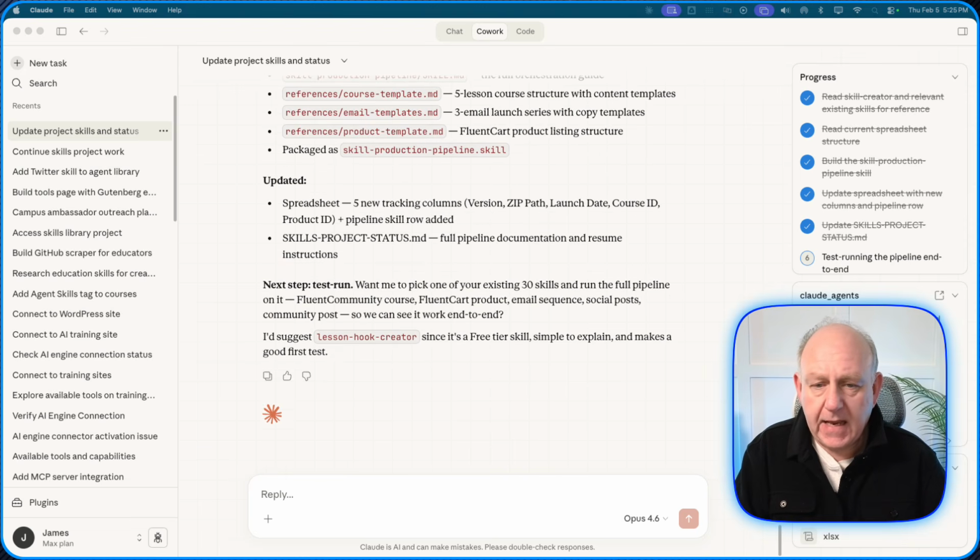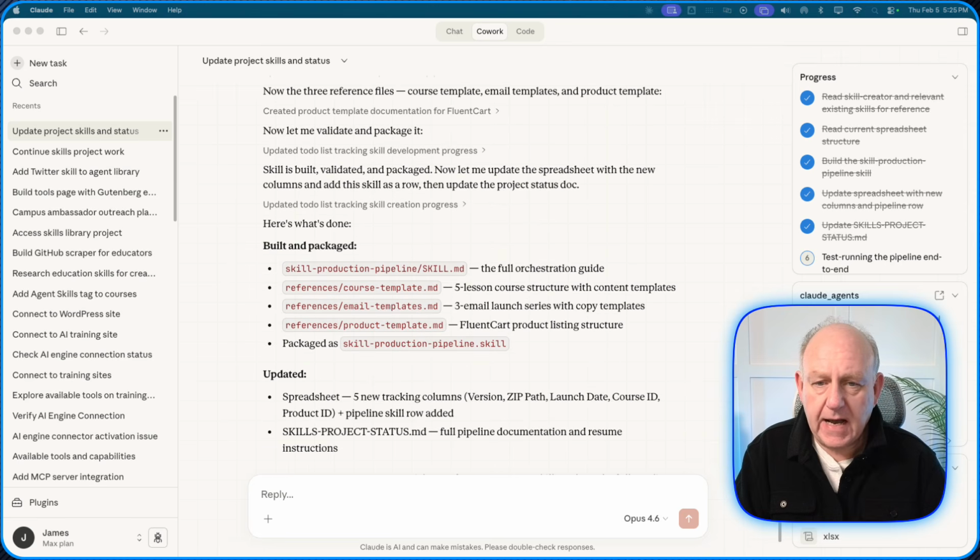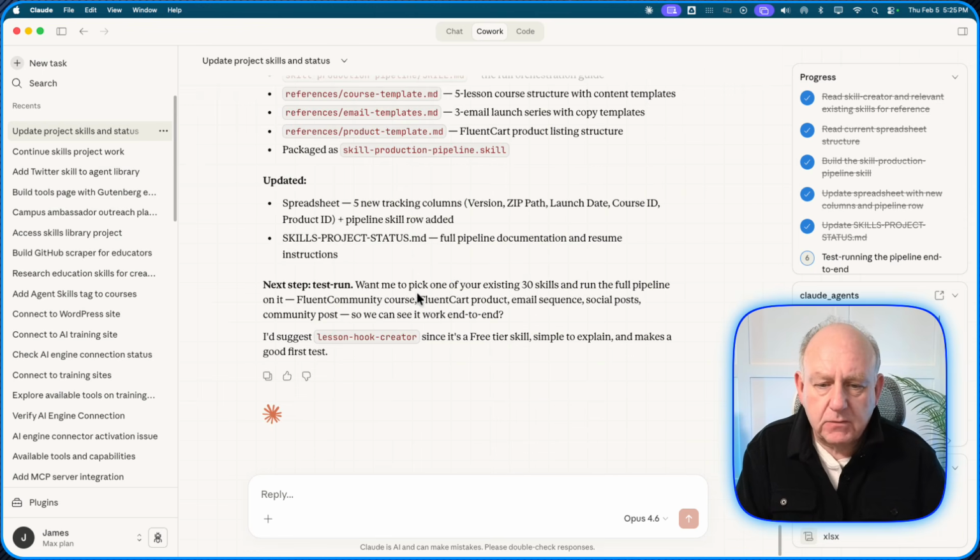At the end, what we've got here is it went through all of these different processes, the progress on the right here, and went through all of them. Right now, it's test running the pipeline end to end. So it's done a whole bunch of work for me, but we still have to test it. So what I'm going to do right now is, well, here's one here.